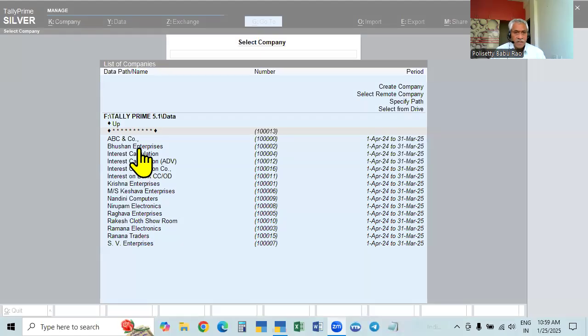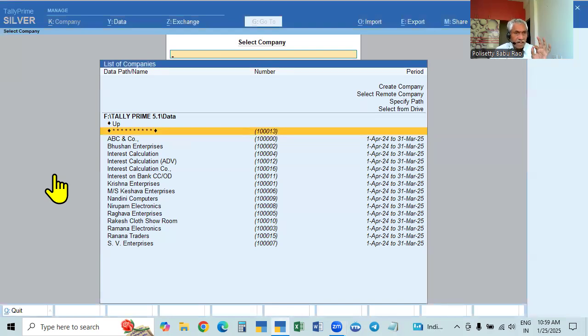See, here in our Tally, the data path, meaning the original data path, is F drive, Tally Prime 5.1 slash data. This is the data folder or the database, called the data path.